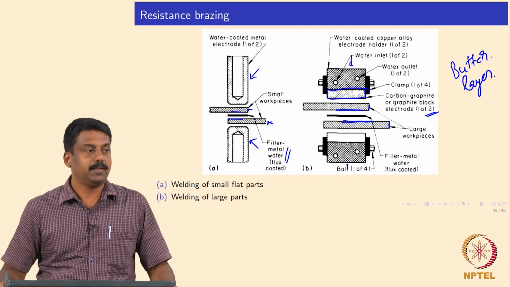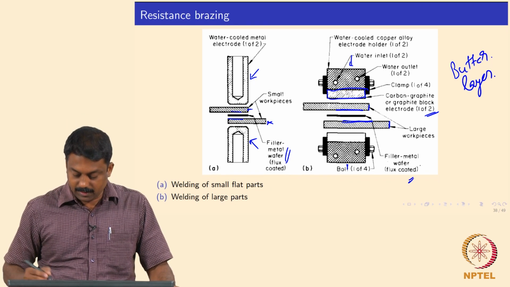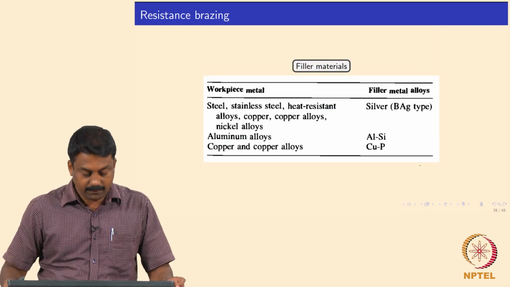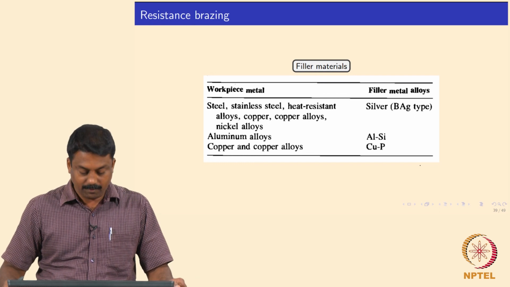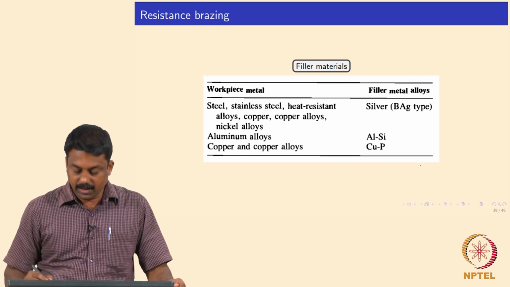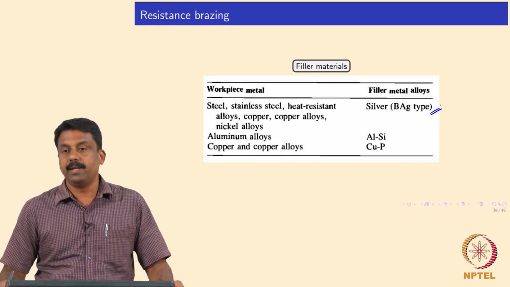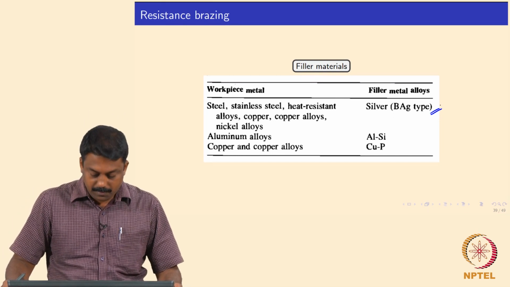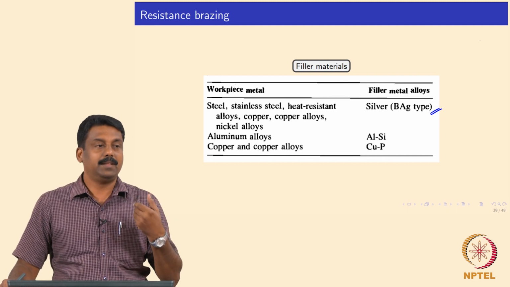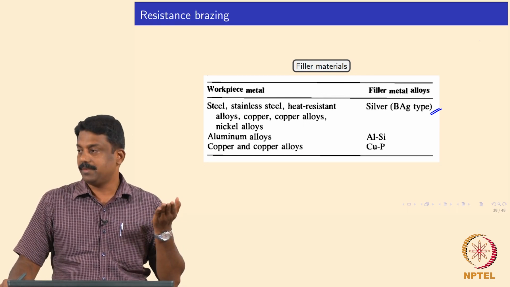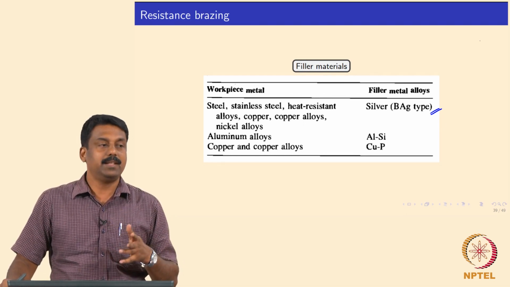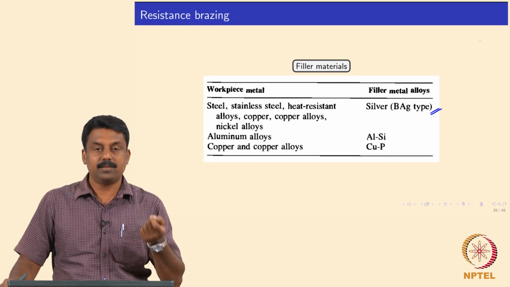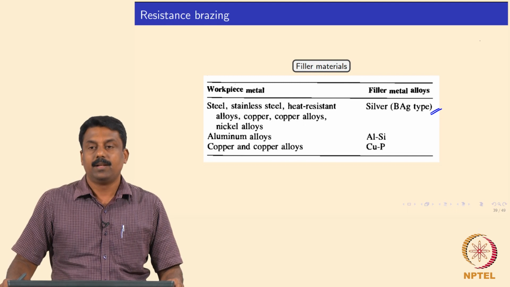The filler we generally use is low melting alloys, for example for steels, stainless steels, heat resistant alloys, copper. Generally we use the silver type, the brazes. The melting point of the silver based solders is slightly higher, so you need to use more current in order to melt the fillers so that you can deposit them.